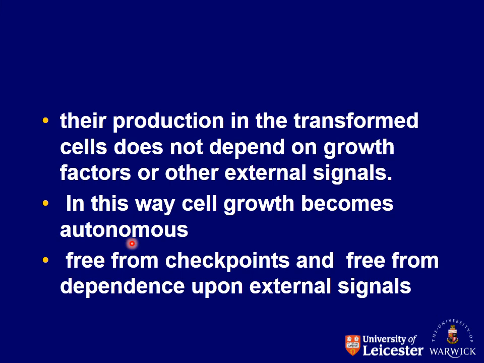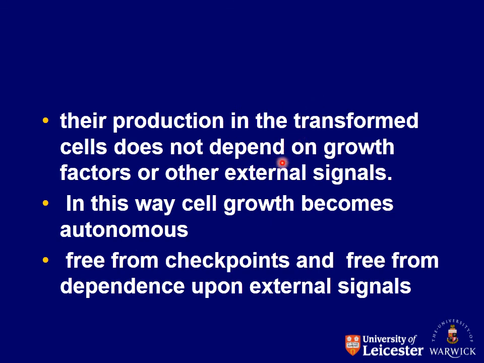So my dear students, again, the main difference is that for the growth of a normal cell, the cells are always dependent on growth factors and external stimuli, external signals for their growth. But in case of cancer formation, the cells that are forming are autonomous.